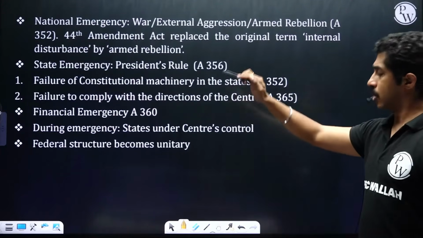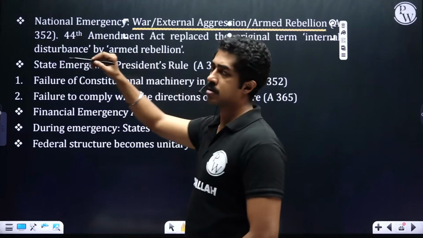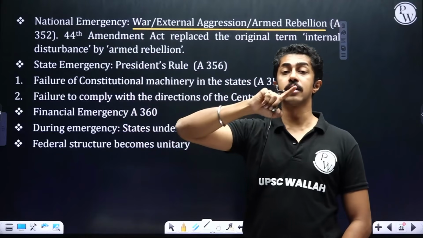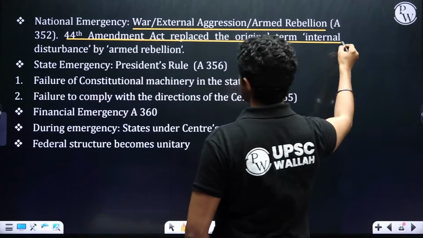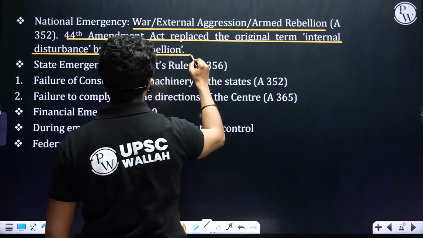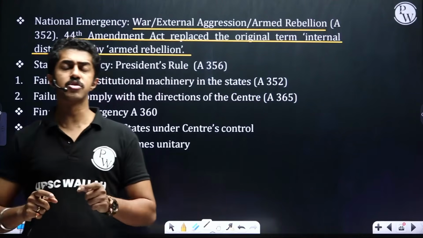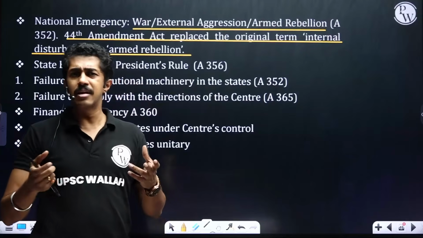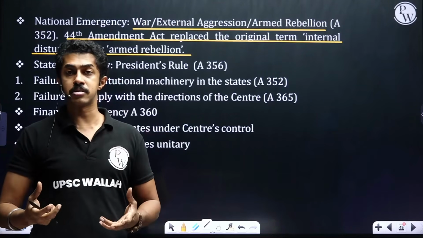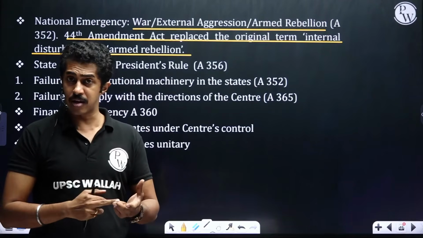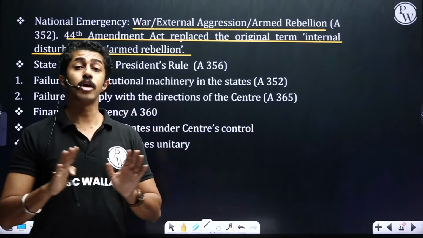National emergency during war or external aggression or armed rebellion. Armed rebellion, Article 352. 44th Amendment Act replaced the original term internal disturbance by armed rebellion. Means what? That is, the original term actually in the constitution was internal disturbance. Now when you see internal disturbance, what is internal disturbance? We don't know. What constitutes internal disturbance? Is it a riot? Is it a strike? Is it some random opposition? What it is? Not clearly defined.